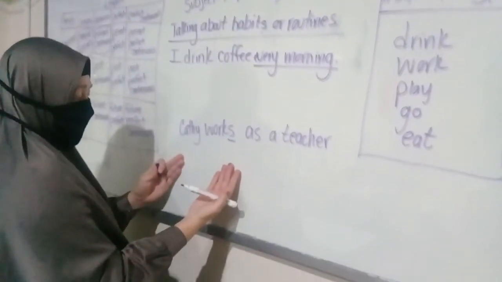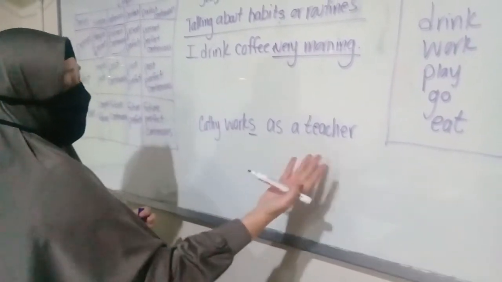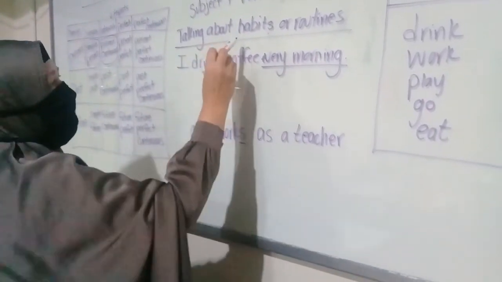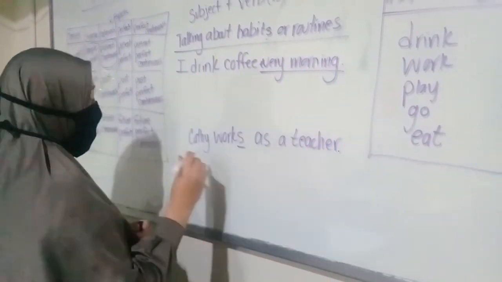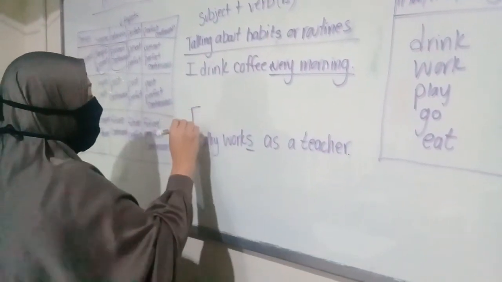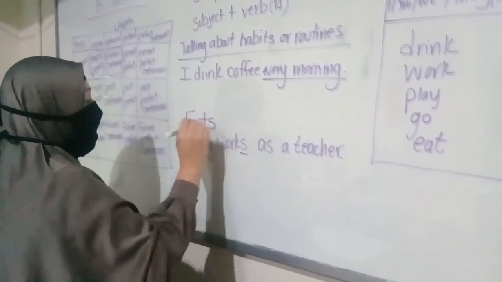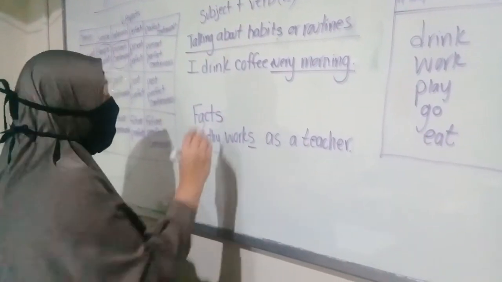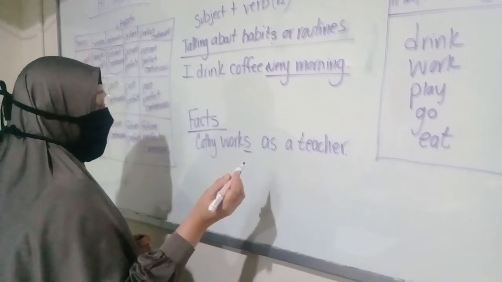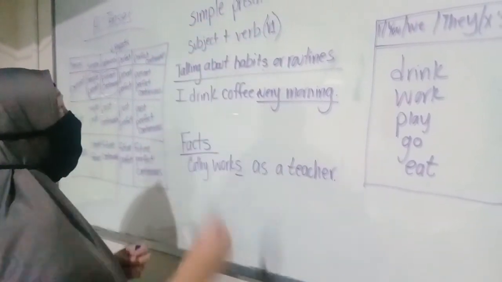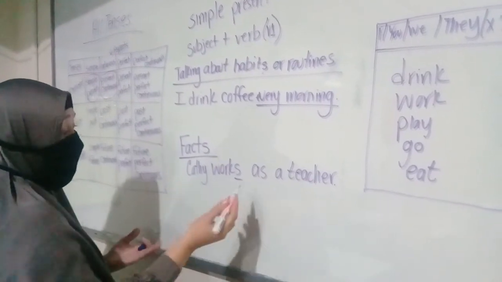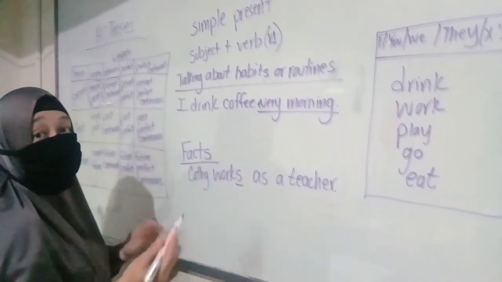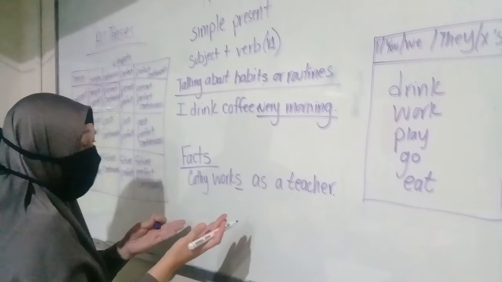Now this second sentence, Kathy works as a teacher, well, that doesn't really talk about a habit or routine, but it is telling us facts. If we have facts, then this is also when we can use the simple present form. Kathy works as a teacher. That is a fact. That is something that is true.